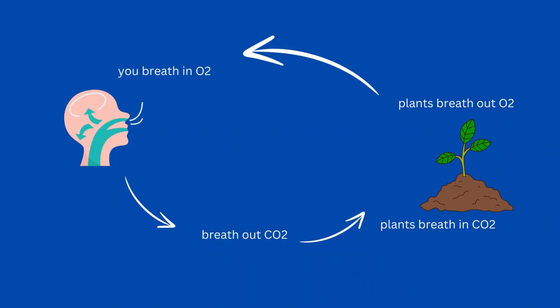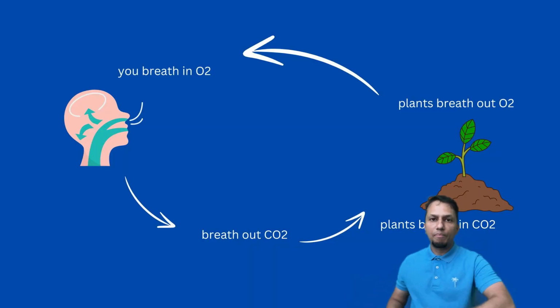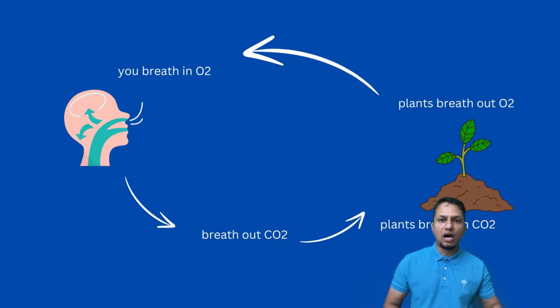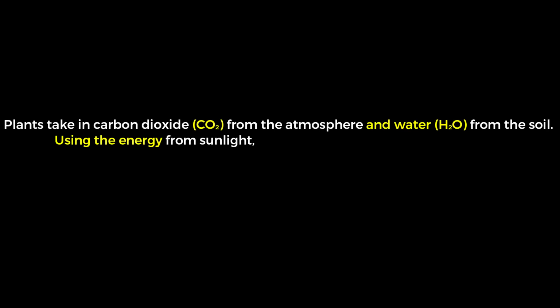What plants will do is take that carbon dioxide, because plants also want to grow. So plants take that carbon dioxide and keep that carbon in their body, in their cells, so that when there is too much carbon, the plant will grow. If there is no carbon, the plant will not grow. We breathe out carbon dioxide, plants take that carbon dioxide, keep the carbon there, and release oxygen. It's a circle happening. So it's very amazing how the entire universal system is working in a circular way.